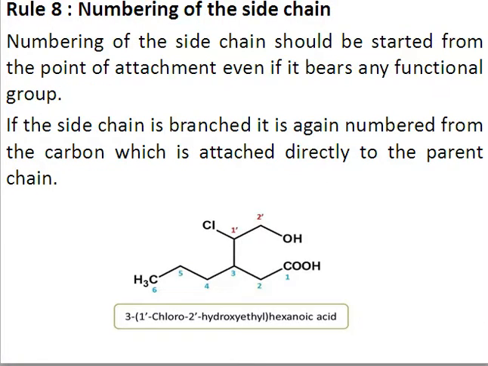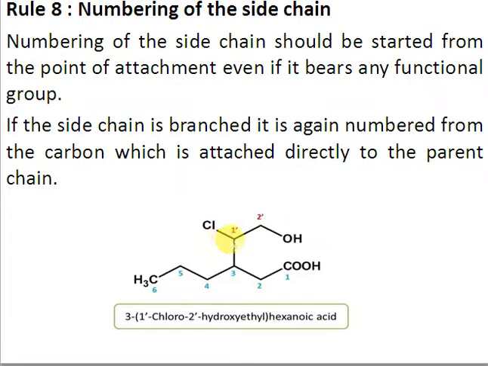Rule number 8: numbering of the side chain should start from the point of attachment, even if it bears a functional group. Here we have our principal functional group, carboxylic acid, and this is our longest continuous chain. If you select the other chain, the number of carbons will be much lower, 1 2 3 4 5, so 5 carbons, but here we have 6 carbons. So we'll select this chain and consider the other chain as a side chain.